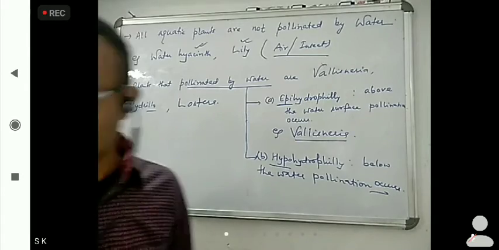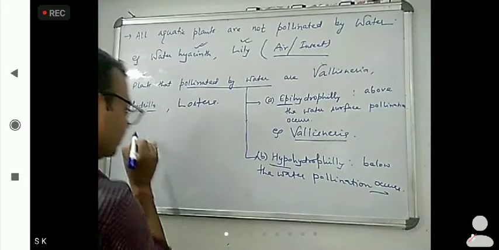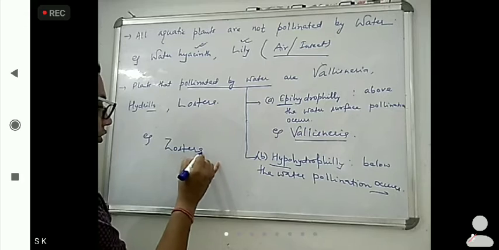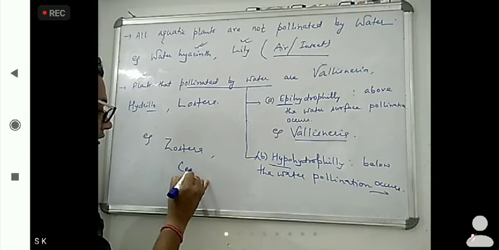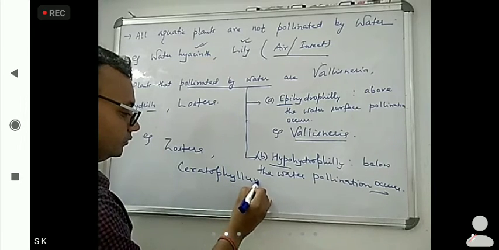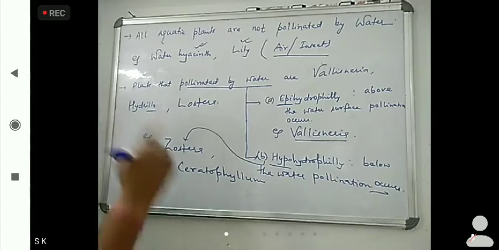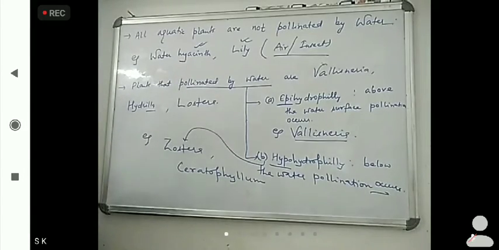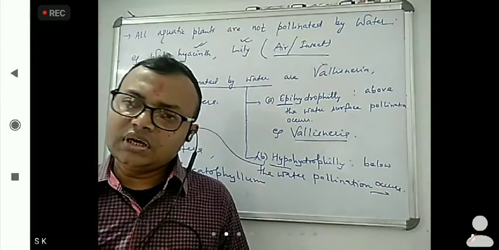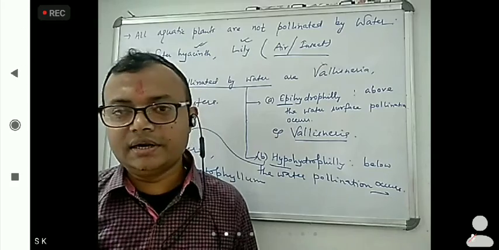And here examples are Zostera and Ceratophyllum. Okay, this belongs to hypohydrophily. Now, till now what we discussed were abiotic agents, water and air.